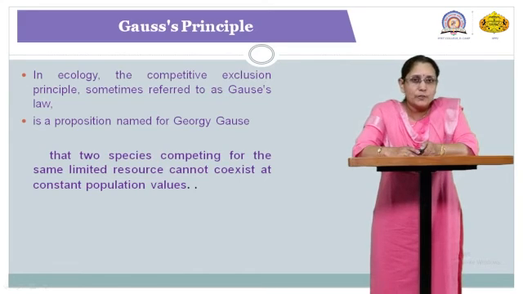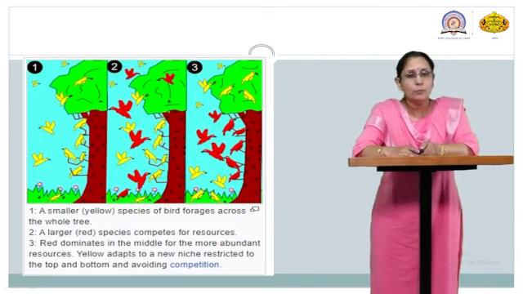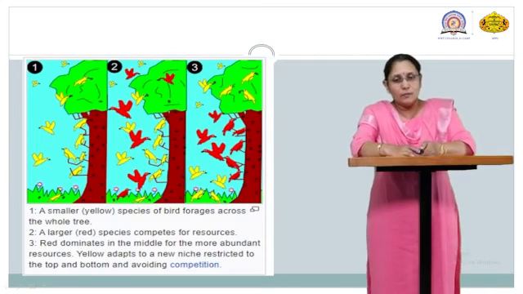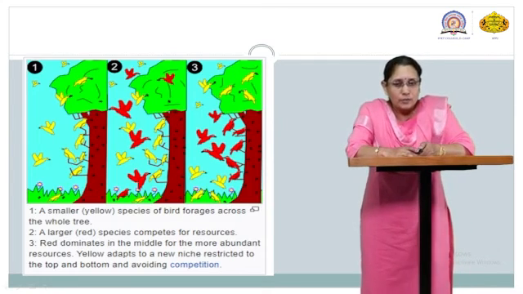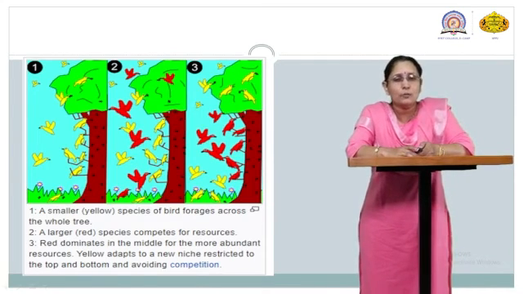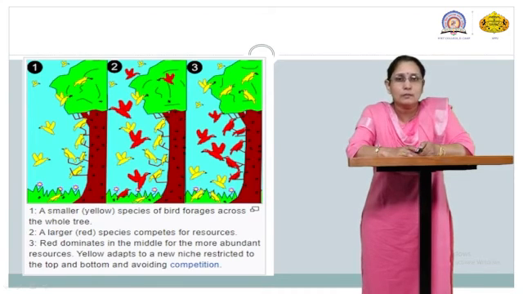According to the Gauss principle, when two species compete with each other for the same limited resources, they cannot coexist at constant population values. For this, you can see a very good picture here. In the first one, the yellow birds try to get food from this tree.